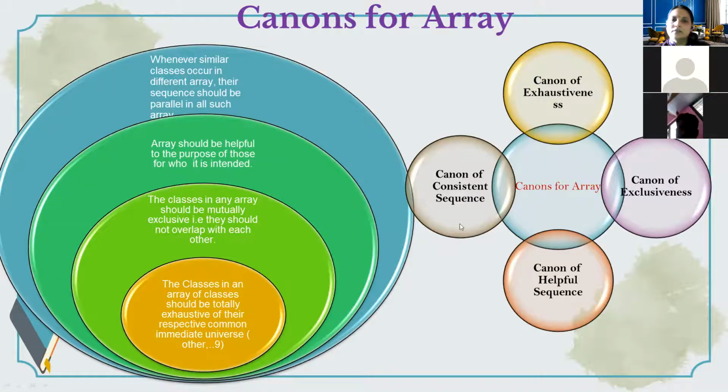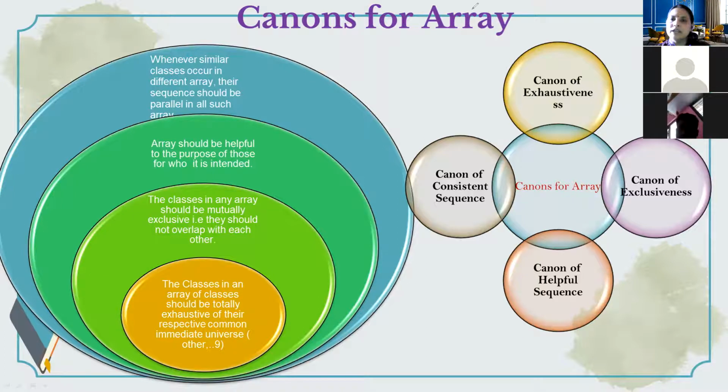So here also we have seen the canon of exhaustiveness. According to this canon, whatever array is created should give some place for accommodating a new subject. At the last, we can accommodate a new subject in the array.